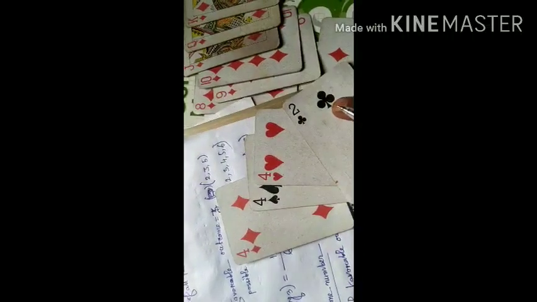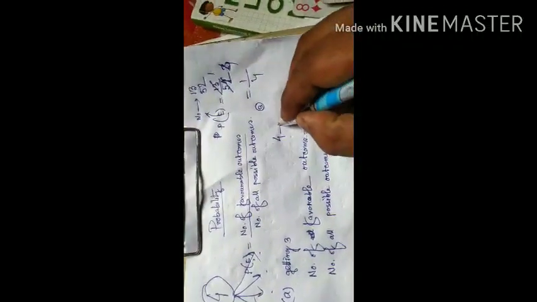Another type of 4 belongs to the type of clubs. So there are 4 fours in a pack of cards, and 2 are black. One black 4 is spade, and another black 4 is from clubs.